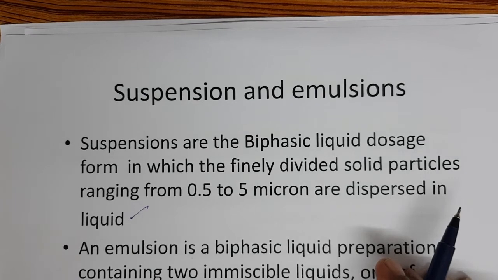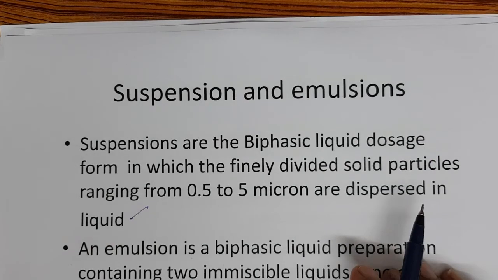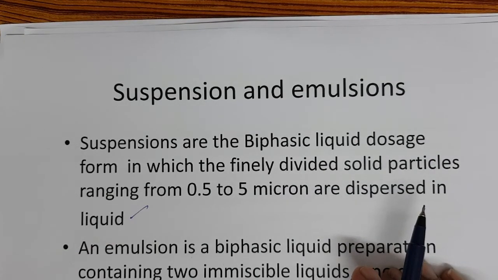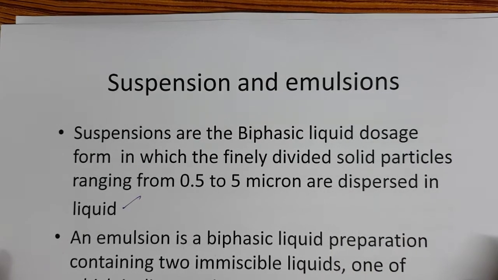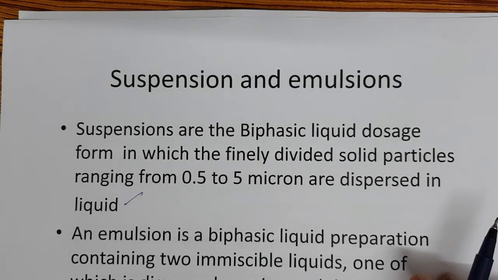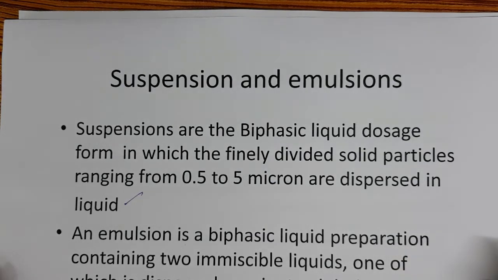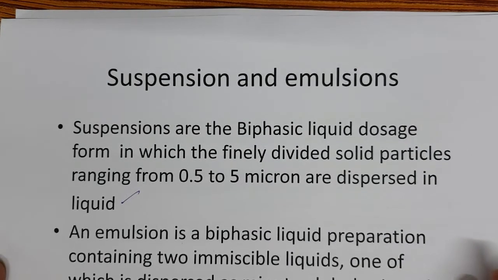Typical calamine lotion: calamine is dispersed in water. Then liquid makeups, the pigments are dispersed in water. So these are all suspensions. They are biphasic because the liquid is there and the dispersed phase is there. If salt is dissolved in water, it is monophasic. Only one phase is there, right? So that is biphasic.